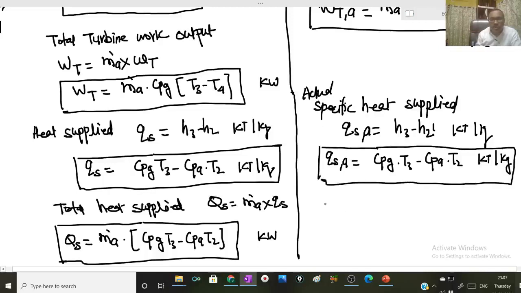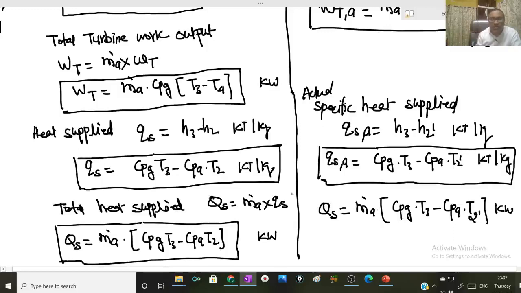And total heat supplied will be m dot A into CPG into T3 minus CPA into, sorry, this will be T2 dash, and it will be in kilowatt.